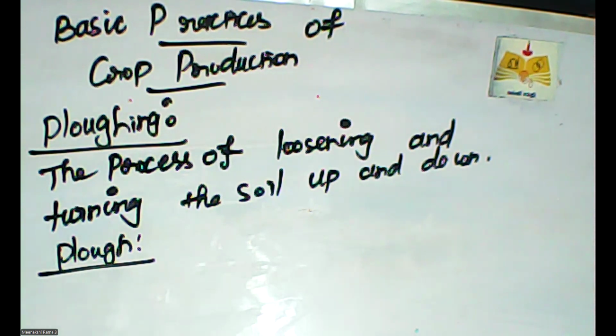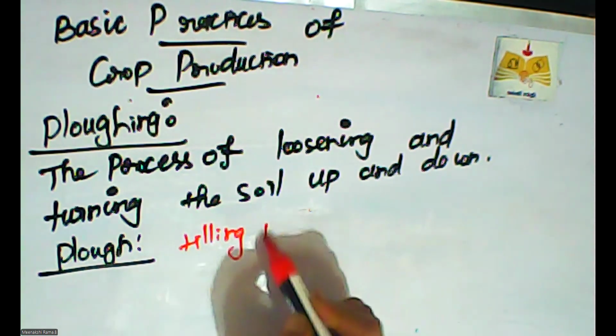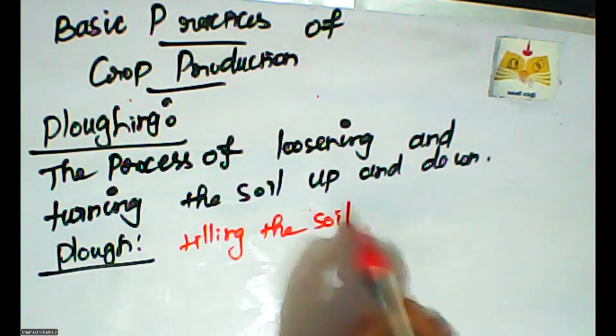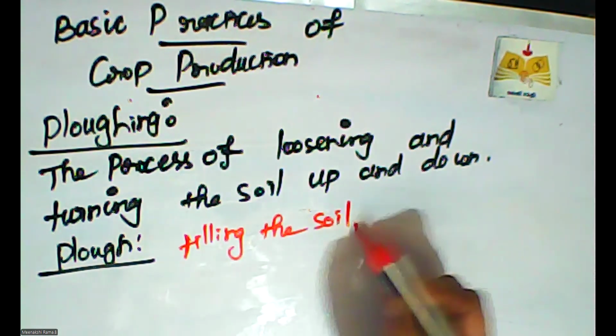Plough is used to till the soil, to add fertilizer to the crop, and to remove weeds and other waste materials from the field. So the main concept is that the plough is used for tilling the soil as well as adding fertilizer to the crops.